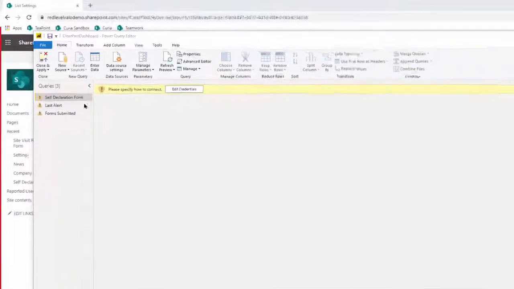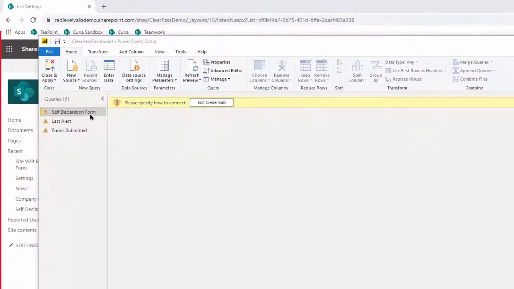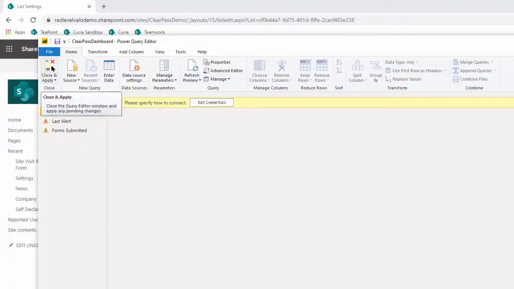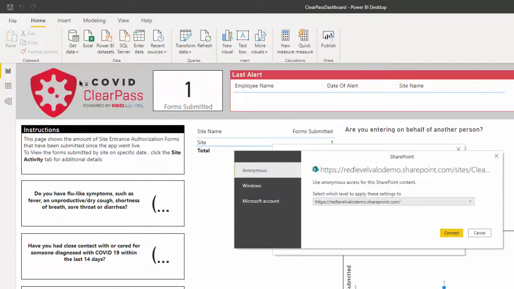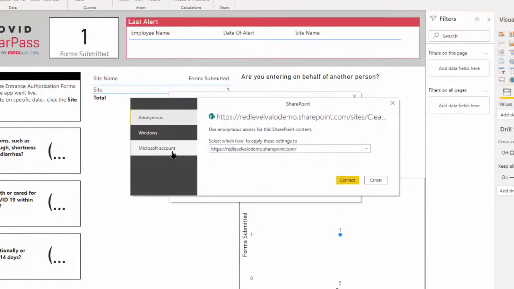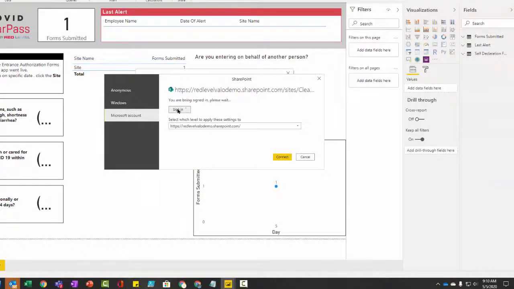Once you've updated your queries to point to your SharePoint site and the respective list, you're going to click on Close and Apply. Now you're going to select Microsoft Account and sign in.